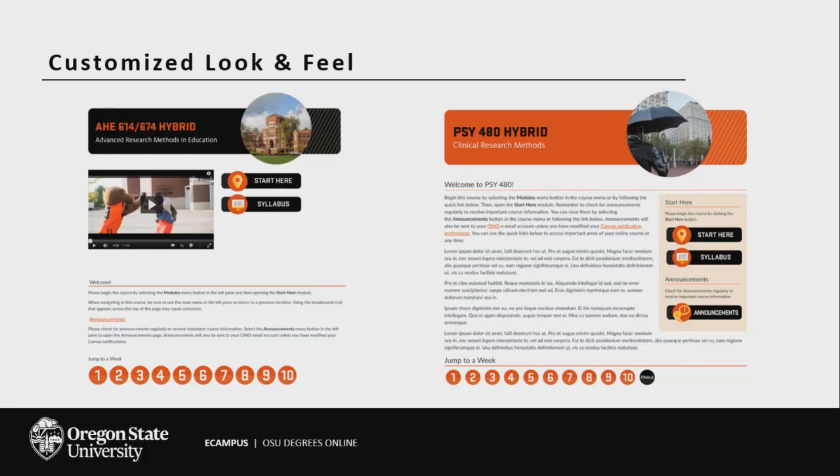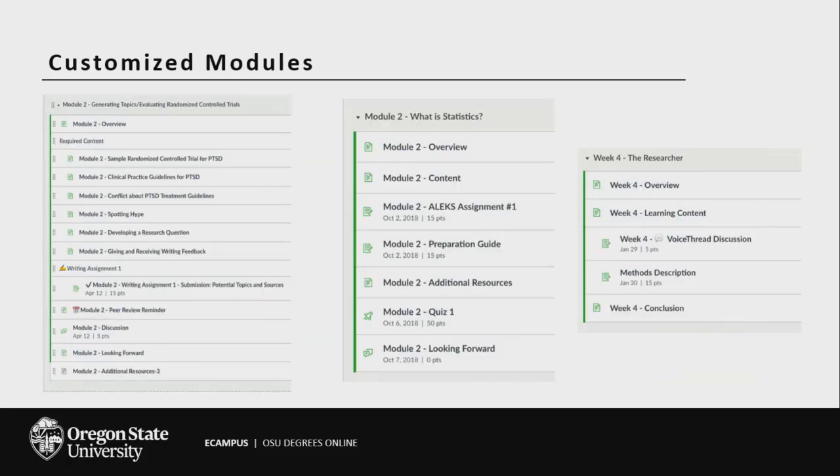In this case, we've got Dr. Tevis's courses up here and then one from psychology. And you can see they don't look the same. They kind of have a similar look and feel, but that's only by instructor choice, not because the instructional designer said they had to do that. You'll notice the images are different, and there's a particular reason why those images are the way they are, and you might hear that in the panelist interview. Modules, again, when we go into Canvas, Canvas has a certain look when you go in there, but that doesn't mean it needs to have a similar approach from course to course.